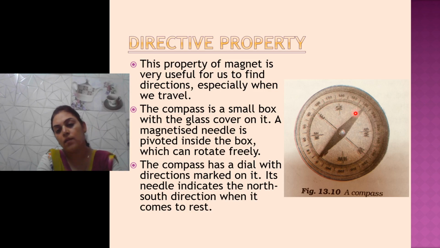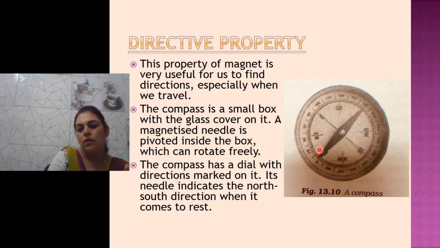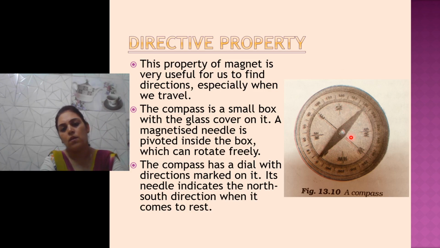See, north and south, and here it is east and west, and in between east and south it is given southeast, and here it is southwest, northwest and northeast. So all the directions are written in the dial, and one magnetized needle is mounted in the center. This is called compass. Whenever you have to find direction, you can use it.